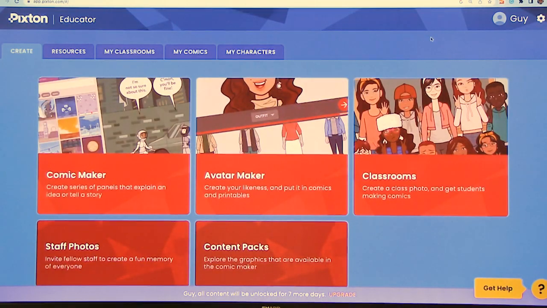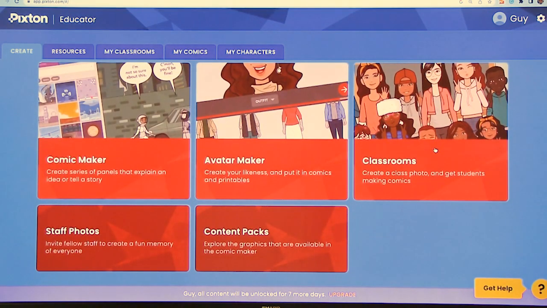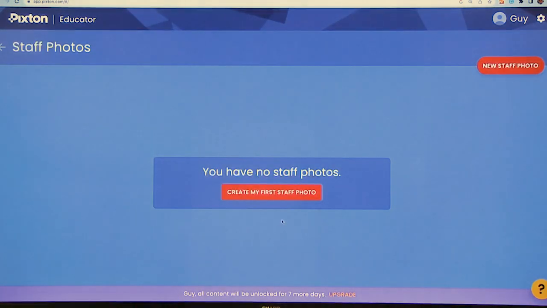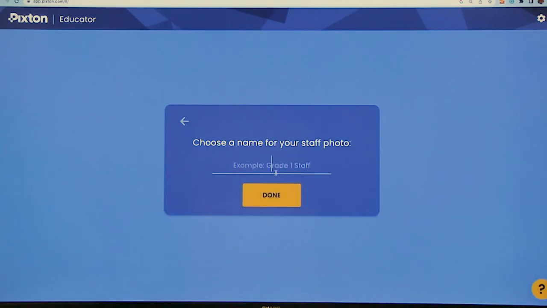And the last thing we wanted to talk about is we can actually create a class photo or staff photo with all the avatars we have created. That really helps me. We all remember a couple of years ago when COVID started, all of a sudden the class moved online and all the kids felt isolated and not even connected, even though they are in the same class.